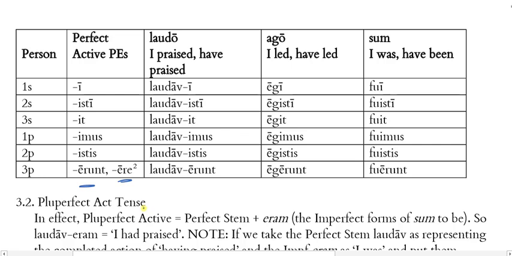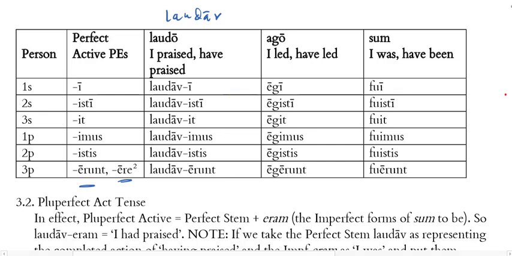Okay, so we take laudavi, right? Remember, laudavi is our third principal part, and we're dropping the i, and we're left with laudav, and now I just add the endings here. Laudavi, laudavisti, laudavit, laudavimus, laudavistis, laudaverunt. So we would translate these as I praised or have praised, you praised or have praised, and so forth.